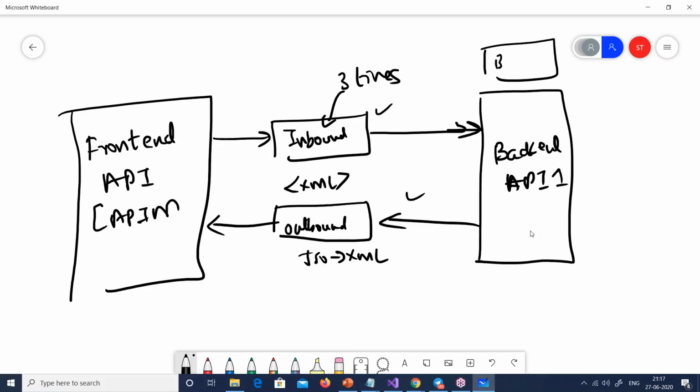Now you can see I have backend API 1. I can have many backend APIs out here. Let's say I have one more weather API, I have one more inventory API. Now I want to give some common policies between these APIs.